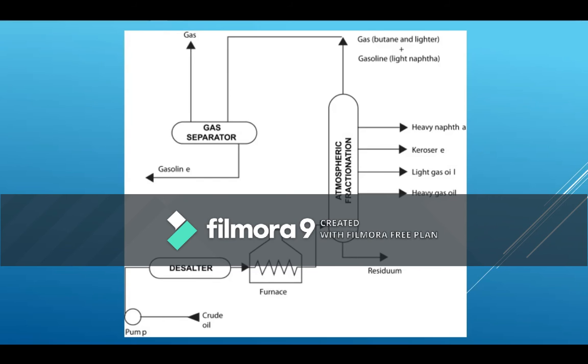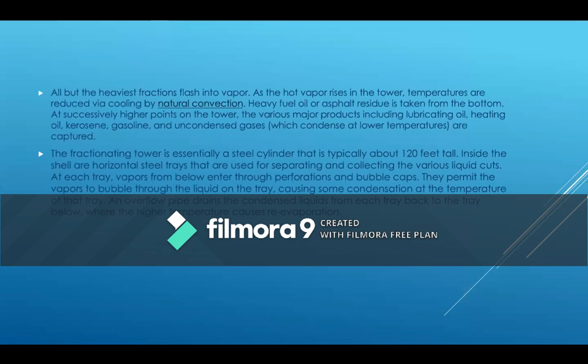As the hot vapor rises in the tower, temperatures are reduced via cooling by natural convection. Heavy fuel oil or asphalt residue is taken from the bottom, with other products drawn off at successively higher points on the tower. The various major products, including lubricating oil, heating oil, kerosene, gasoline, and uncondensed gases, are captured.